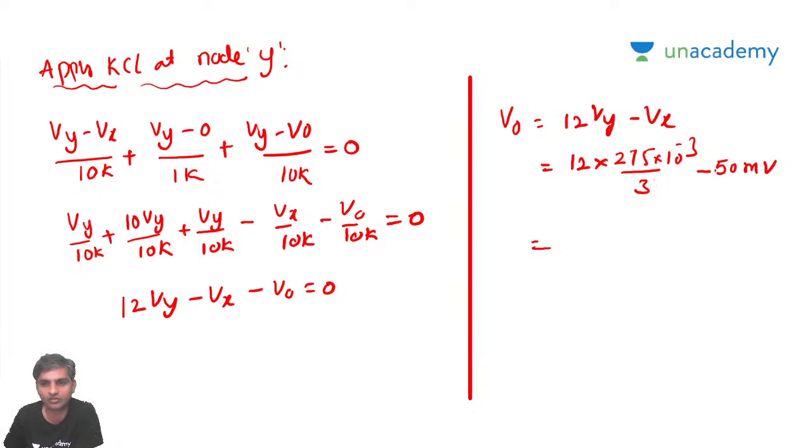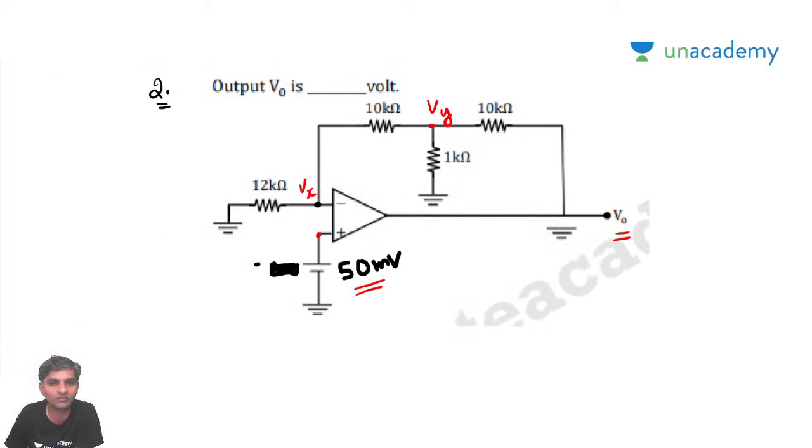So if you calculate that, this is going to be 4 into 275, I'll do it here. 4 into 275 is 1100 millivolts, minus 50 millivolts. So it is coming around 1050 millivolts. Now we see it in millivolts, but he asked in volts only. Though we are getting the answer in millivolts, he is asking us to put it in volts.